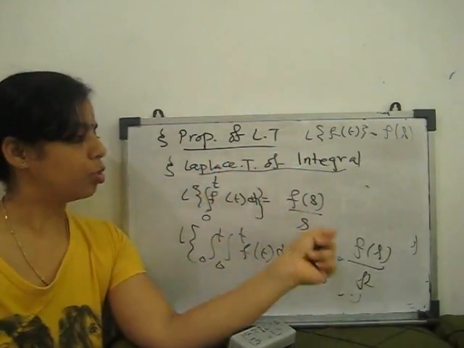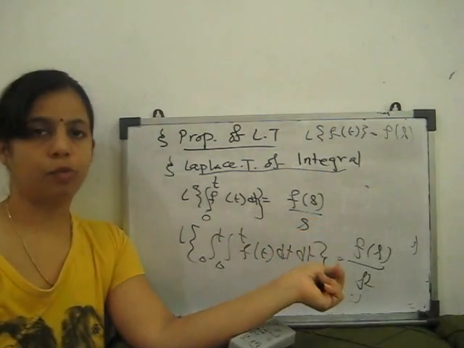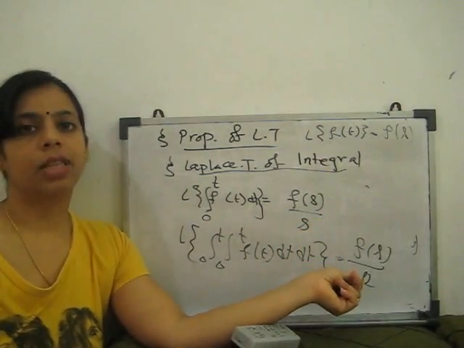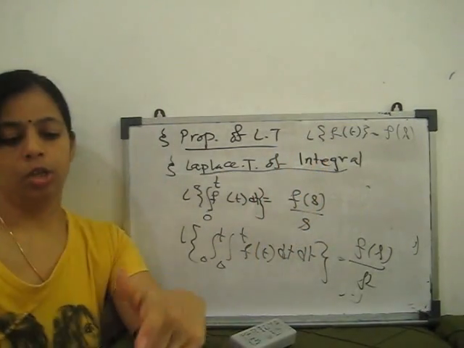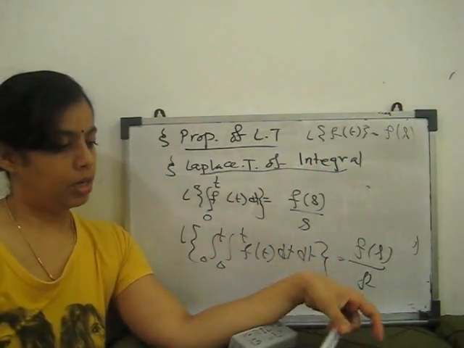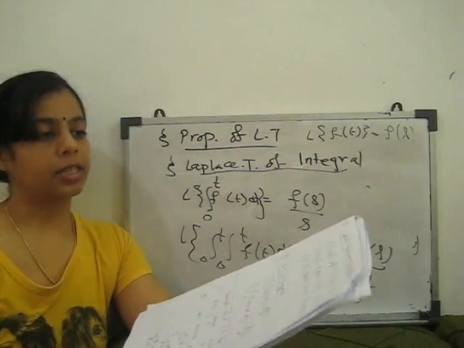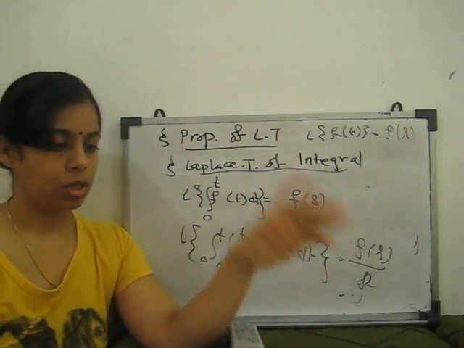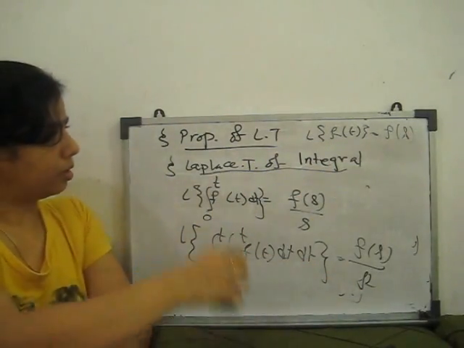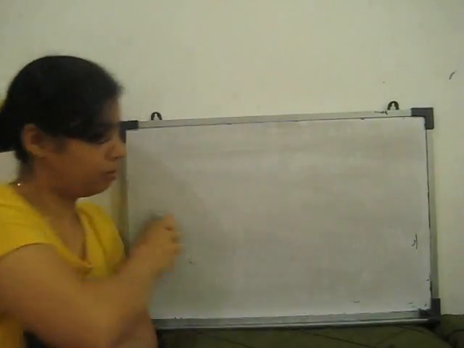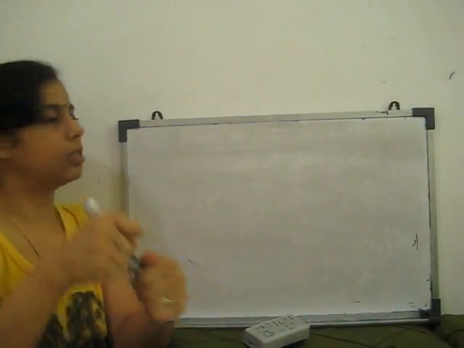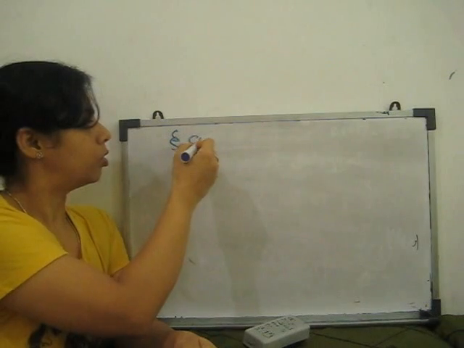If the limit is 0 to t, you divide with s. If 2 times integrate, then divide with s square. 3 times integrate, divide with s cube, and so on. So this is the Laplace transform of integral. Next is the convolution theorem. Very important property. This is a very good property of Laplace transform. In all integrals we can see convolution.